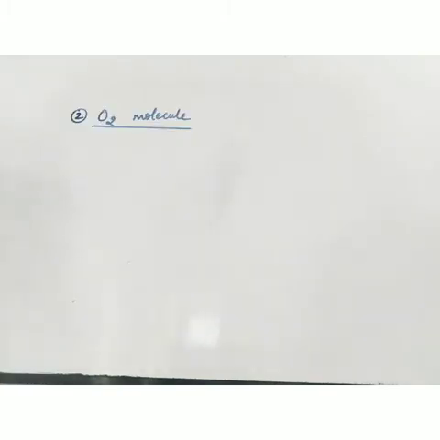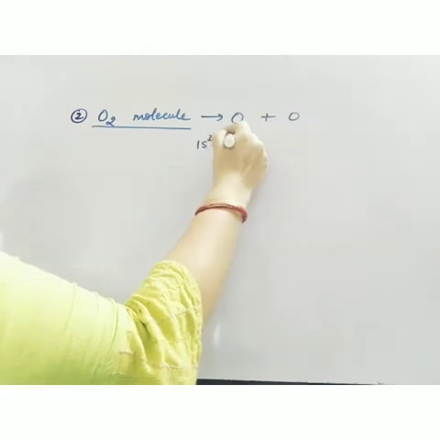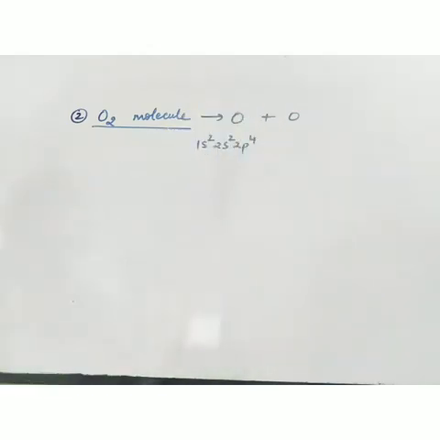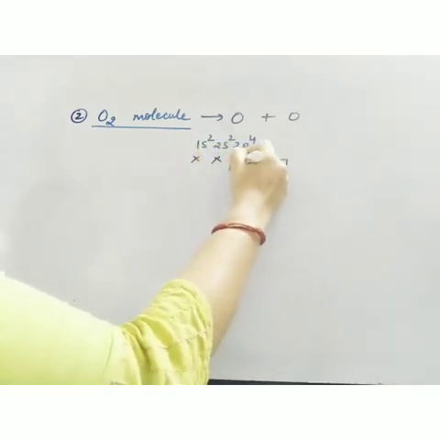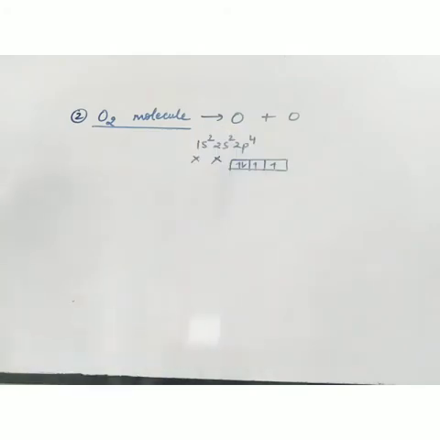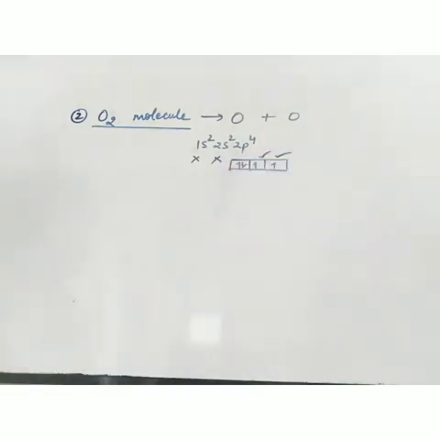Now second is the oxygen molecule, that is O plus O. Oxygen is 1s2, 2s2, 2p4. Okay, 8 electrons in the valence shell. Now this will not take part, this will not take part. Now 2p4 means it is like this. It means in oxygen 2 orbitals are half filled. So these two can take part in bonding. So let's make the orbital diagram.